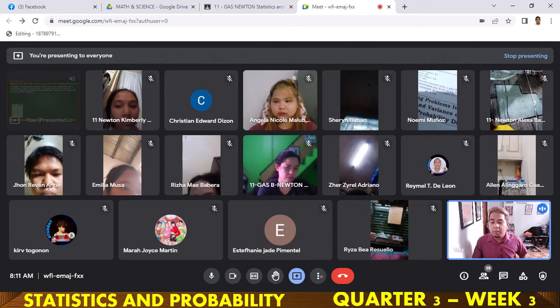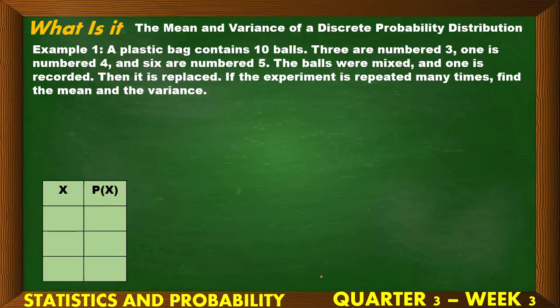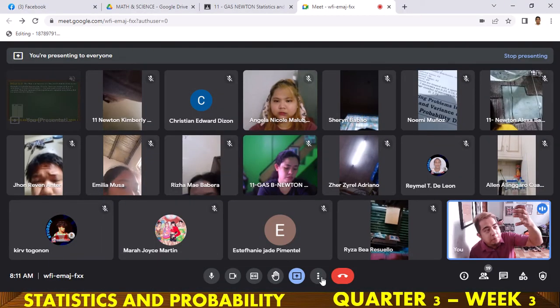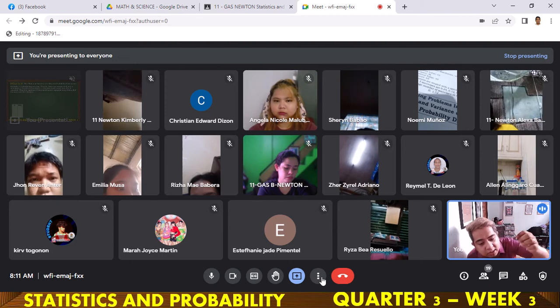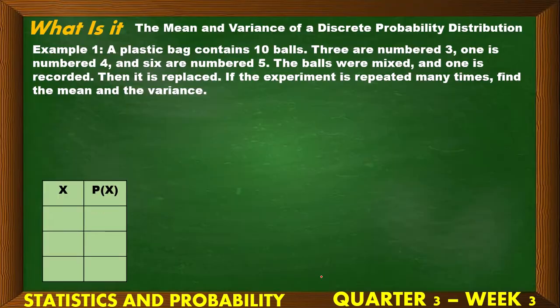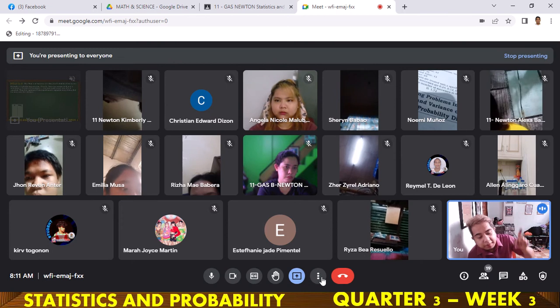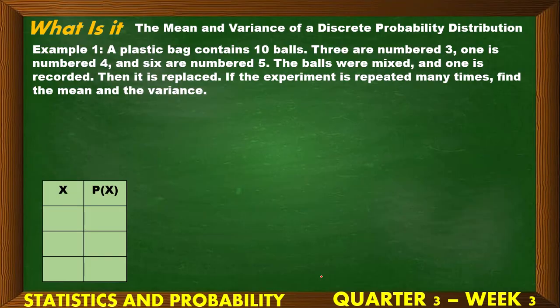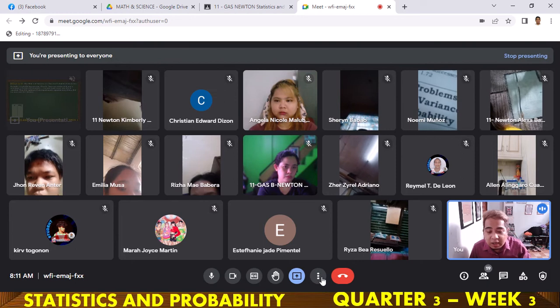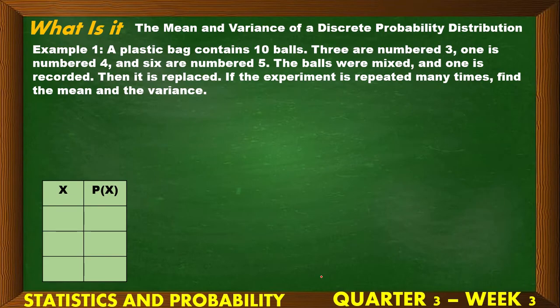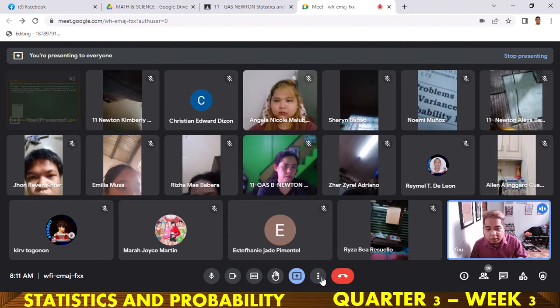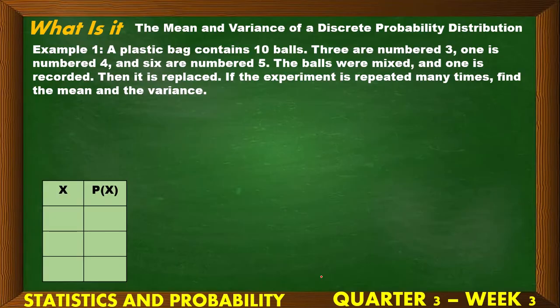So ito, analyze natin yung problem. A plastic bag contains 10 balls. So meron daw akong, for example, plastic bag na may 10 bola. Sa loob ng 10 bola na yon, 3 are numbered 3. What do you mean by that? Sa 10 bola, yung tatlo doon ay may nakasulat na number 3. Okay? And then, 1 is numbered 4. So, yung isang bola, may nakasulat na number 4. And then, the 6 are numbered 5. So, yung 6 na natira, ang nakalagay na number ay 5. So, ito ngayon. The balls were mixed, and 1 is recorded. When we say 1 is recorded, kumukuha ng isa. And then, replace. No?